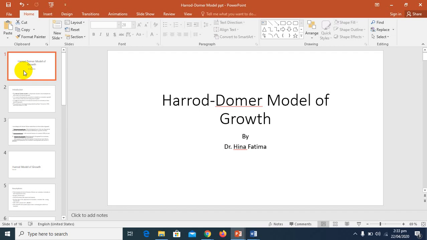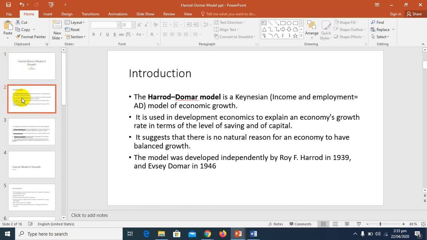Basically, these are the two growth economists who gave the idea of growth theory in economics. They are two different economists, and they gave their theories on growth economics differently, but the conclusions of both models are quite similar, so this model is known as the Harrod-Domar model. To understand both models more clearly, first we will discuss the Harrod model, and then the Domar model. First I will give you the introduction of both.